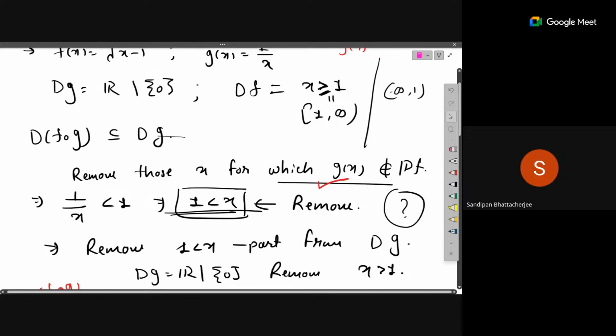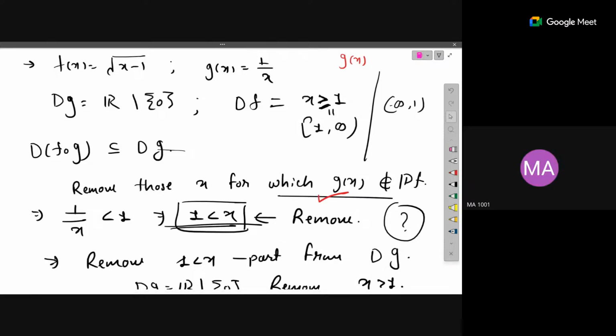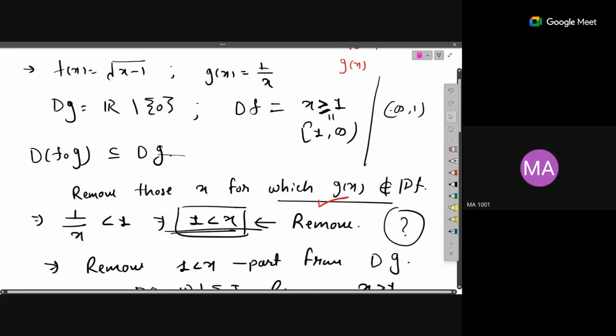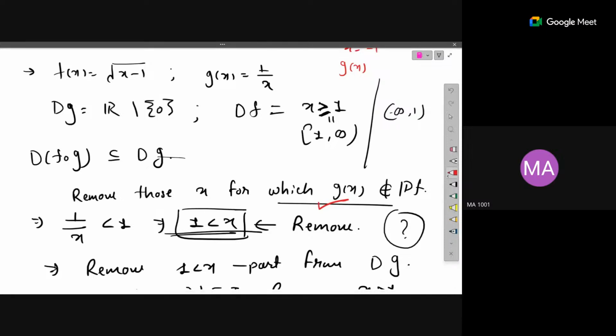So our condition should be that 1 over x should not belong to minus infinity to 0. Why is that? Because the domain of g is from minus infinity to 0, right? No, the domain of g is real numbers minus 0 only. g is 1 by x, no? Okay, yeah, that's the thing.